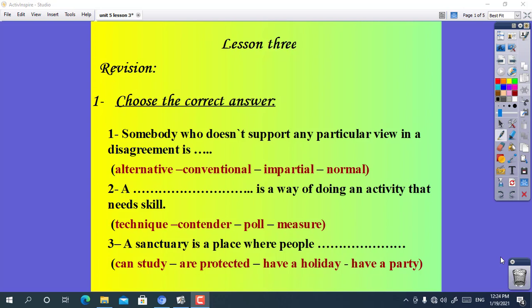Hello, my students. Our lesson today is Unit 5, Lesson 3. Let's start with the revision. Choose the correct answer. Number 1.